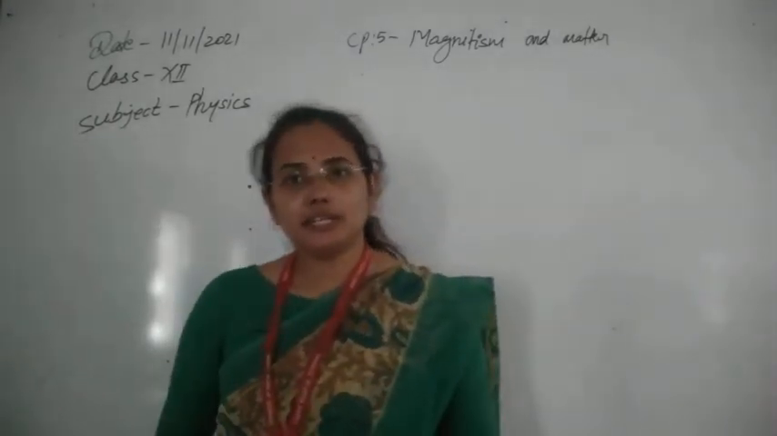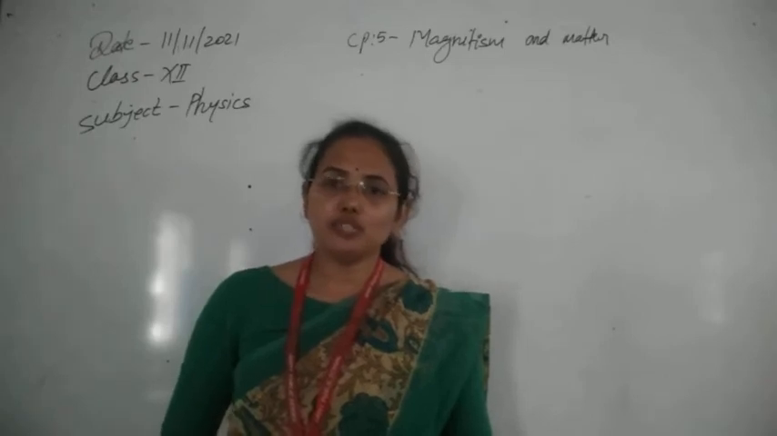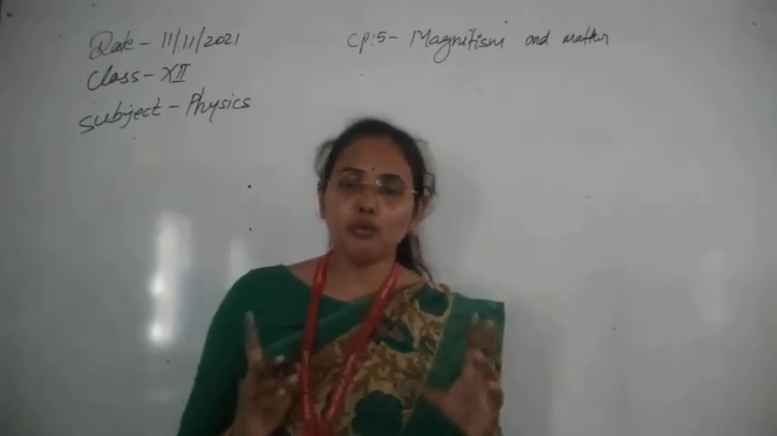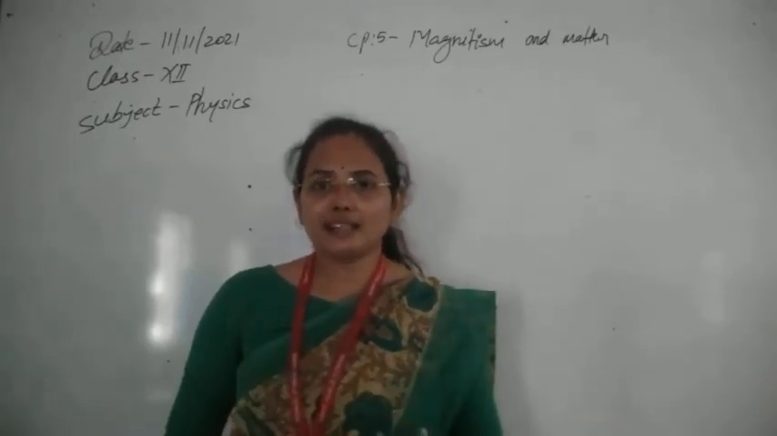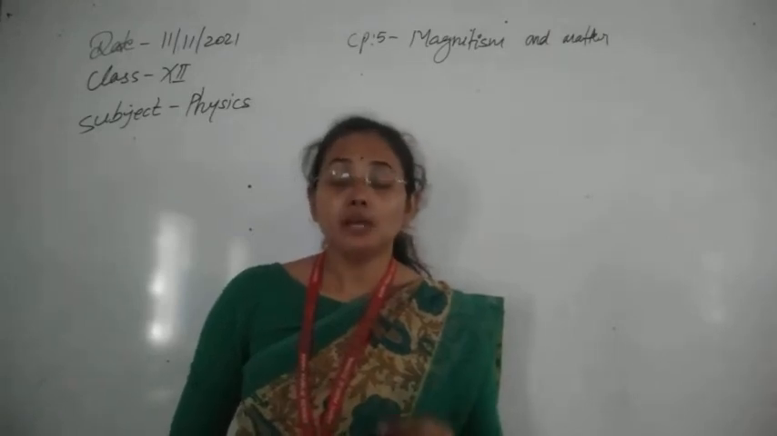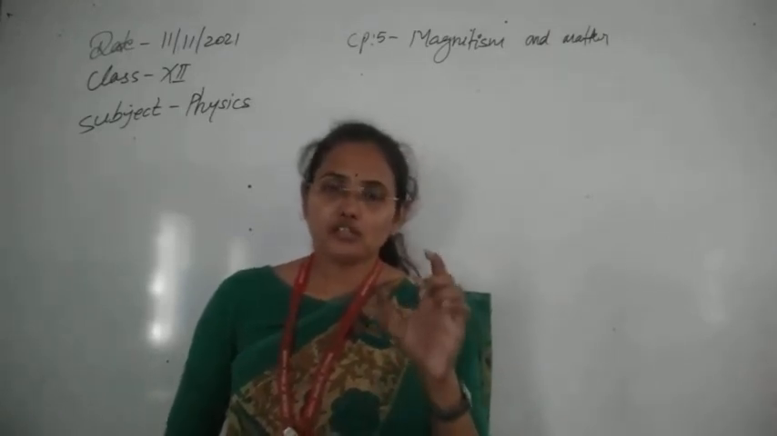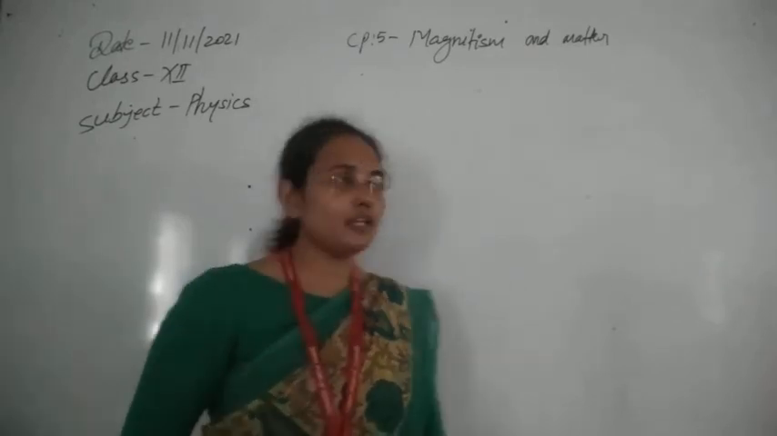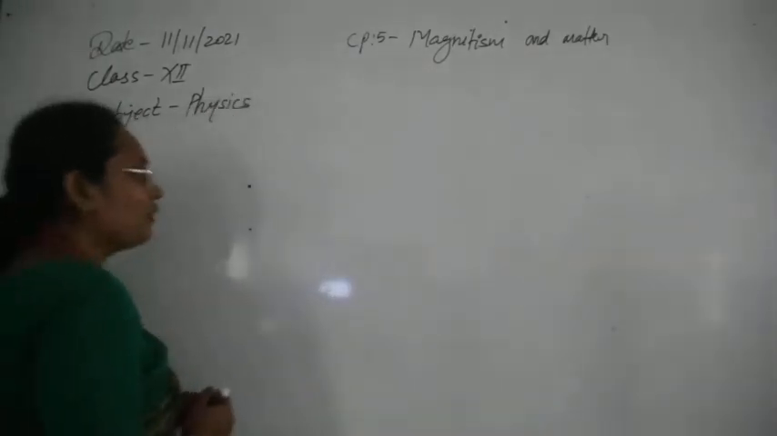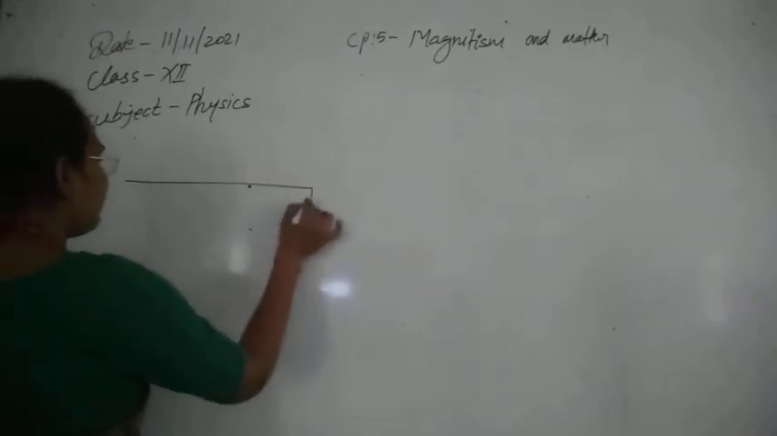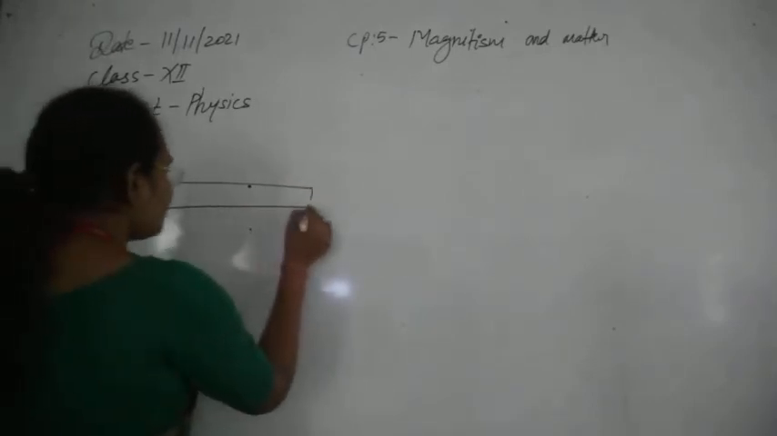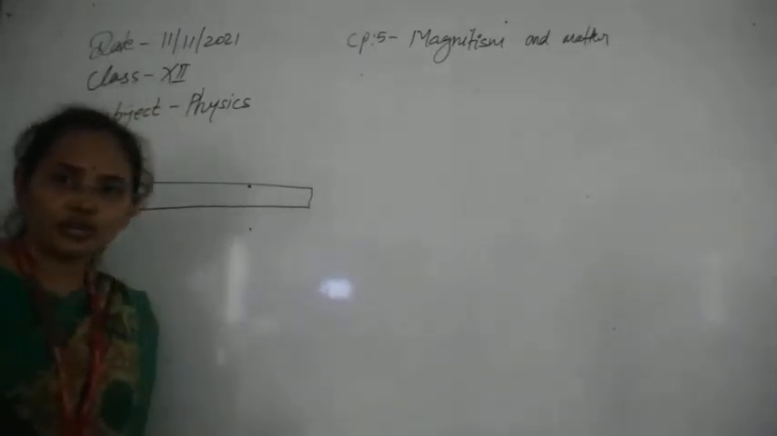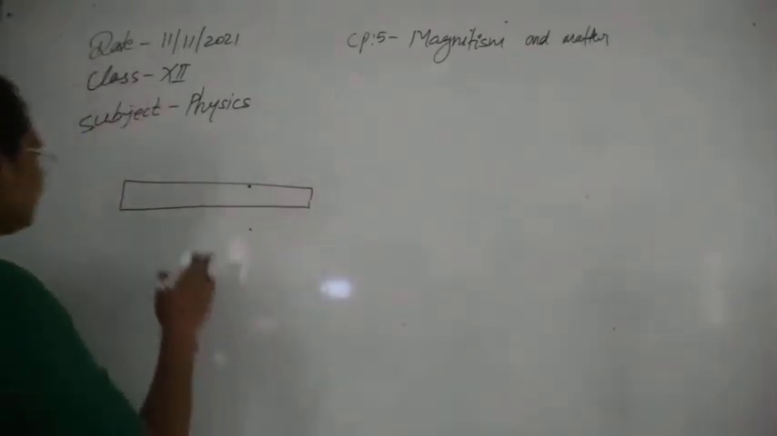The first thing we will discuss is that when the two poles are repelling or attracting each other, obviously there will be some force, some magnitude of force. So how can we calculate the magnitude of that force? That can be calculated by Coulomb's law of magnetostatics. Just like Coulomb's law of electrostatics, we also have Coulomb's law of magnetostatics.